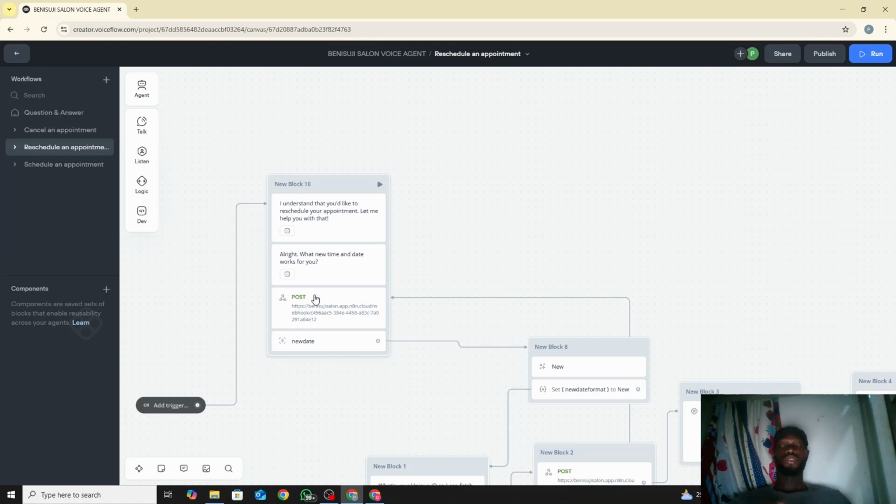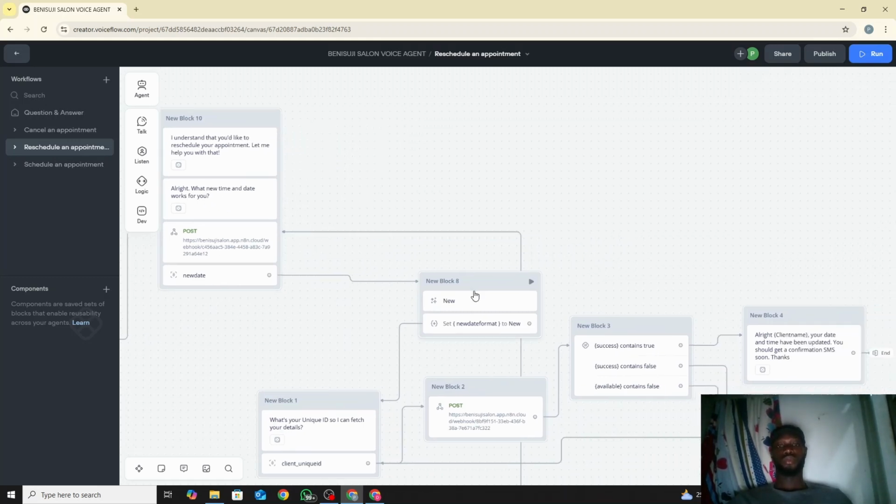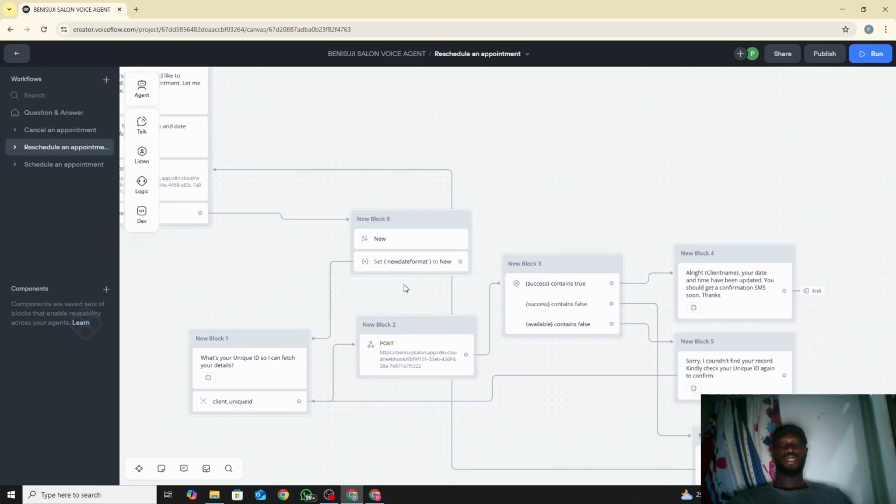The same thing with the send webhook, and then the webhook goes to date and time. You respond to the webhook, send it back to you to know the current date and time, and then we ask the client, so what's the new date and time you want? The person says the new date and time, and it goes straight to the same procedure just like before. We save it as a prompt, which is saved in this format, and then we change that prompt to a variable. So set the date format. That means this prompt we want to be in this new date format. So that was what we sent it to.